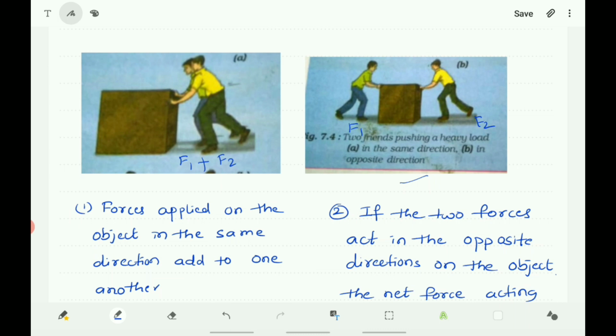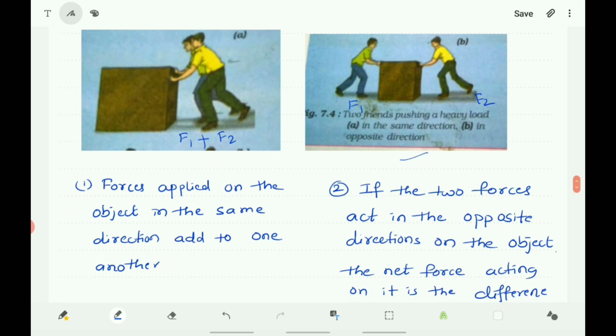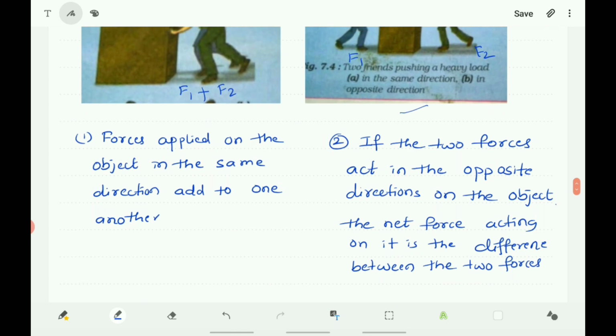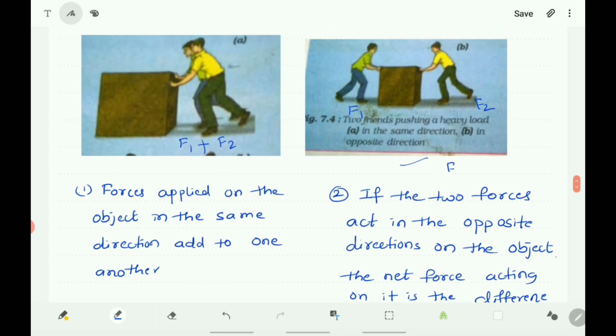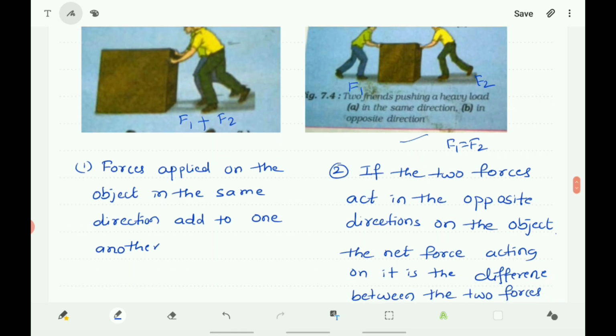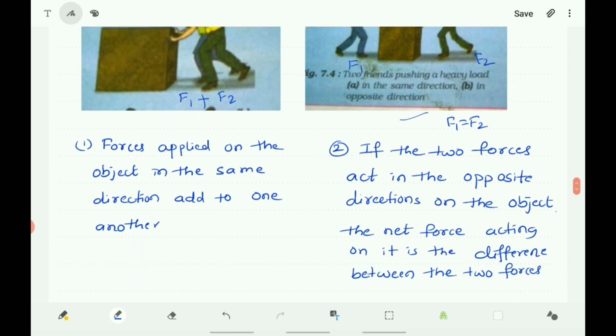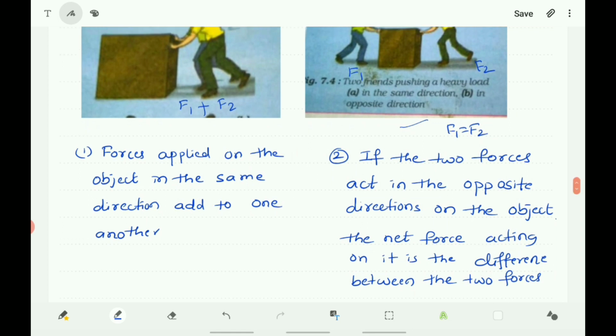If F1 and F2 are equal, that is, if F1 is equal to F2, the resultant force will be 0. Here, if the forces are applied in the opposite direction, the net force acting on it is the difference between the two forces.